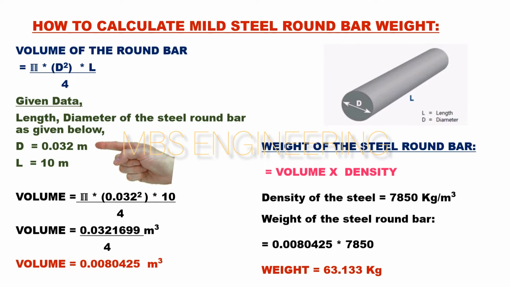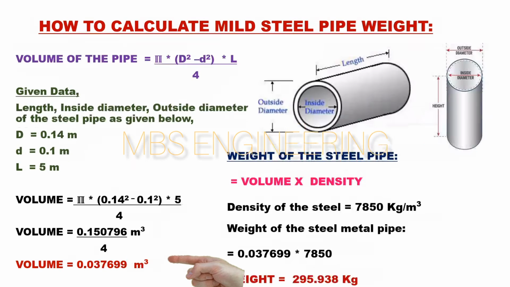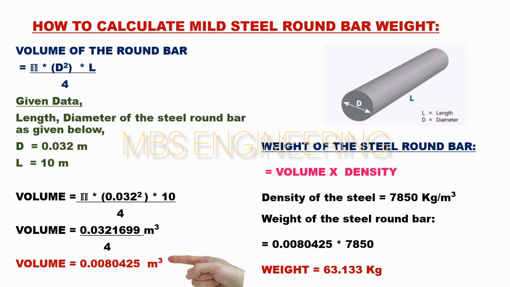The outside diameter of the mild steel round bar D is 32 mm or 0.032 meters. Next, the length of the mild steel round bar L is 10,000 mm or 10 meters. Based on the above equation and the given data, the volume of the mild steel round bar is 0.0080425 cubic meters.